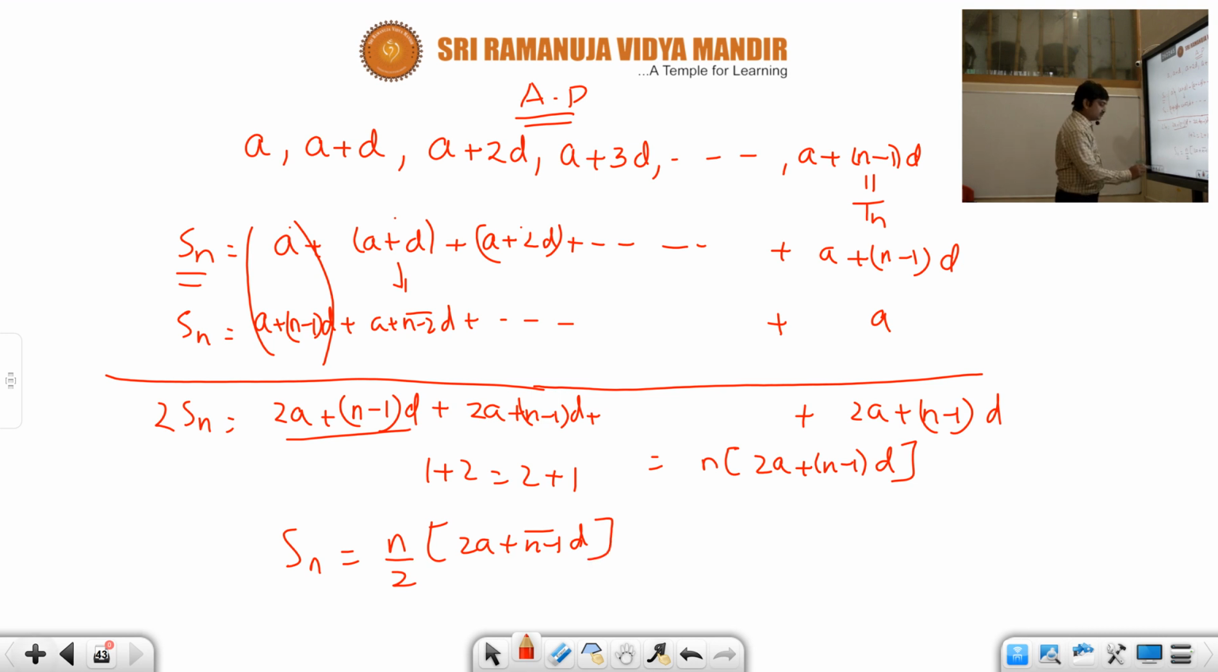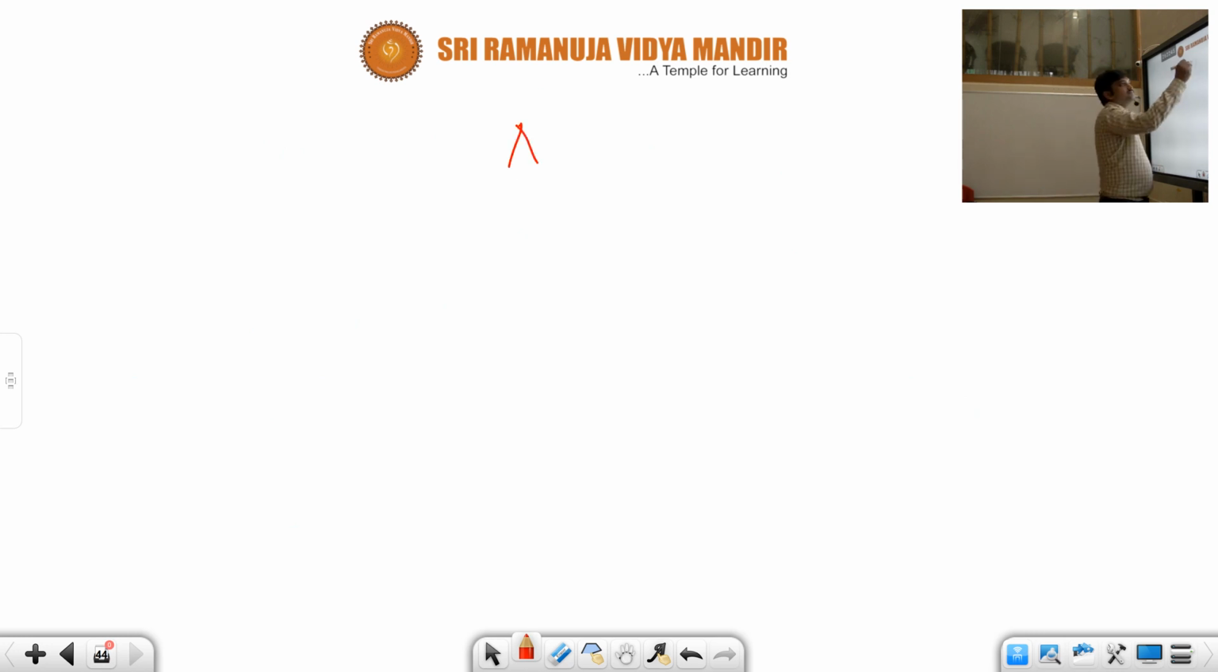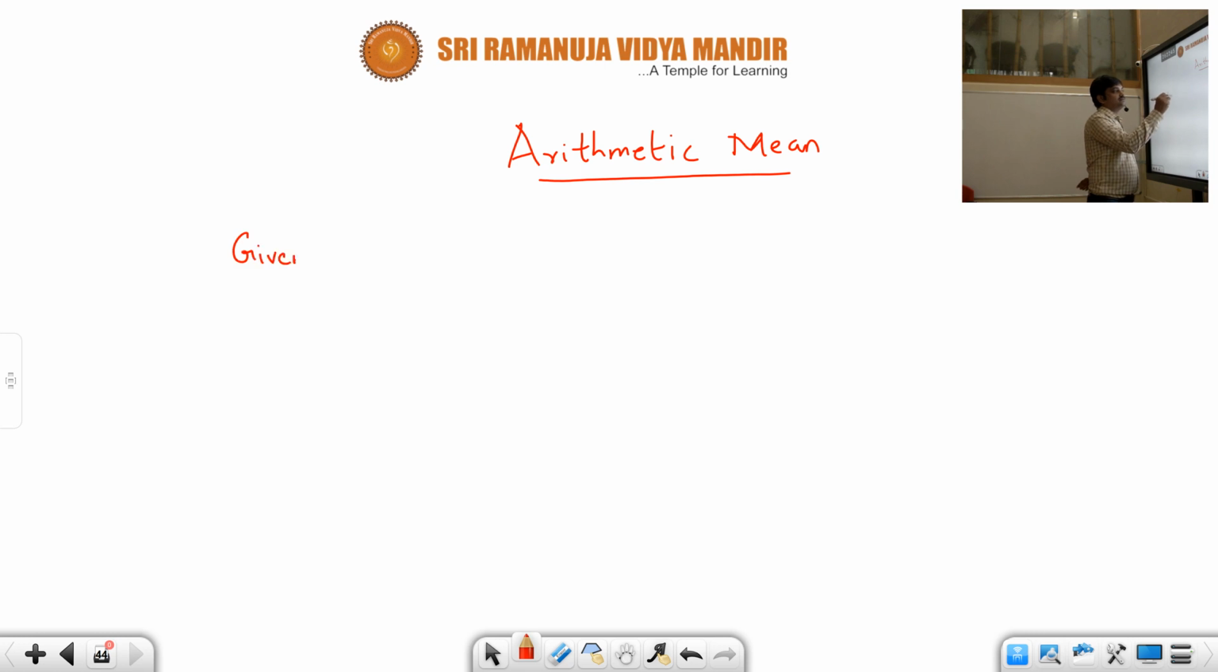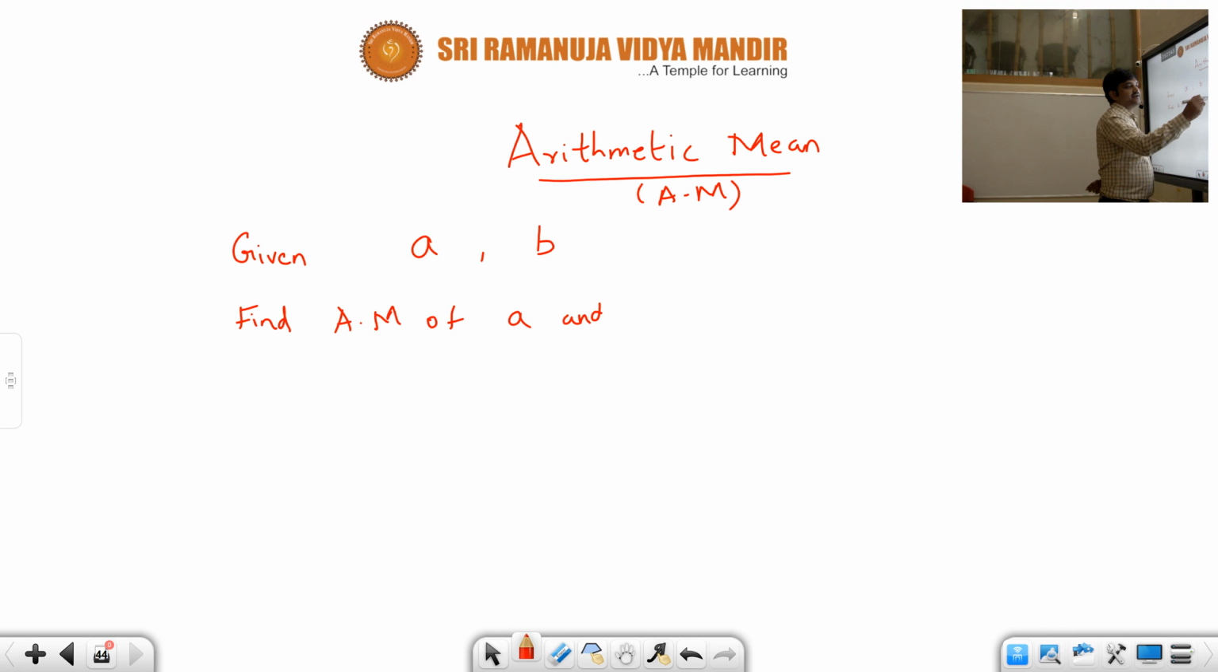Now let's start with a new topic, that is arithmetic mean. Again, this is very important for competitive exams. You need to understand what is meant by arithmetic mean. Suppose you are given two positive numbers, say a and b. Now they will ask you to find the arithmetic mean. In short, I will be using AM for this. Find the AM of a and b.